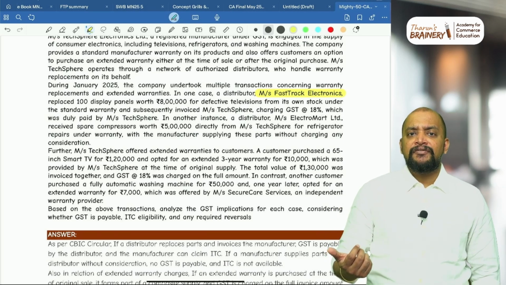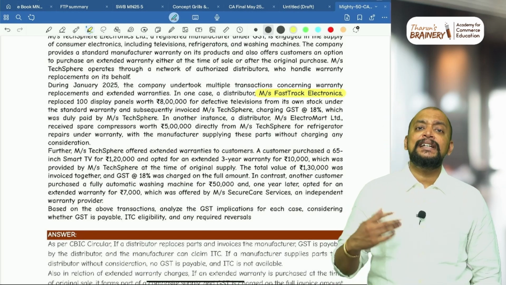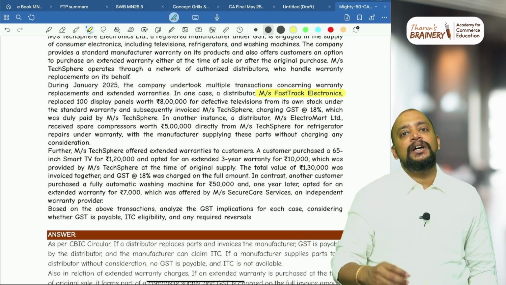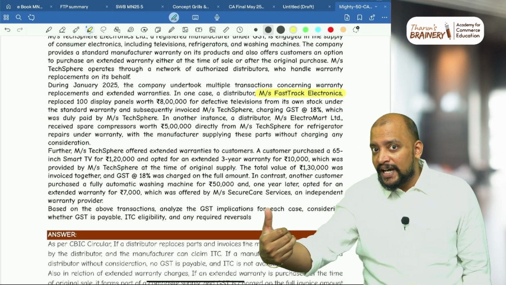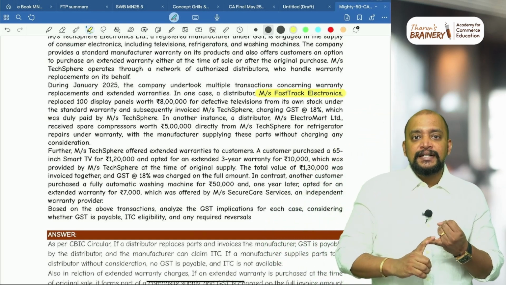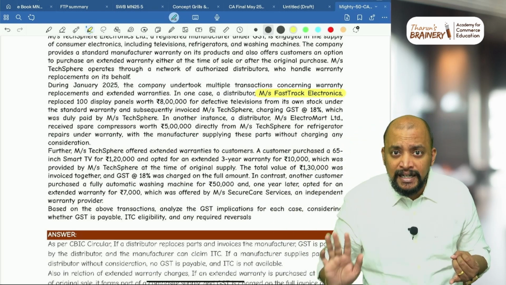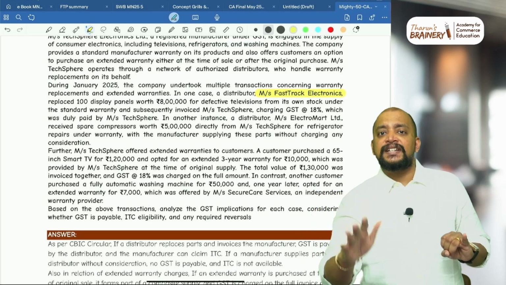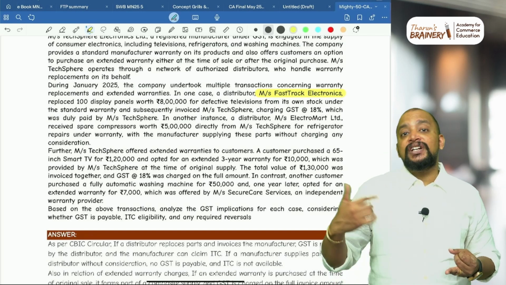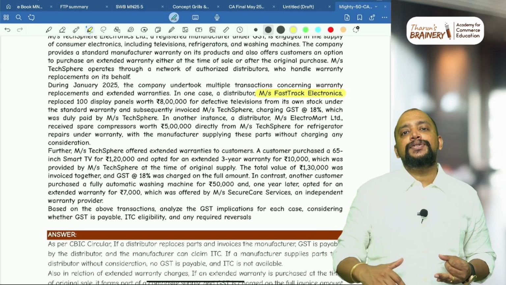Whenever they are recovering from the manufacturer, they need to pay GST on that and the manufacturer can take ITC with respect to this. As simple as that. Fast Track Electronics purchased some stock, and out of that stock they replace during the warranty period. Can they take ITC on that? Yes. Two points you need to write. First, Fast Track Electronics purchased some goods which are in the stock that is replaced for warranty. They can take ITC on the goods purchased which are replaced for warranty. Second, when they recover that money from the manufacturer, they need to pay GST on such recovery. Simple.